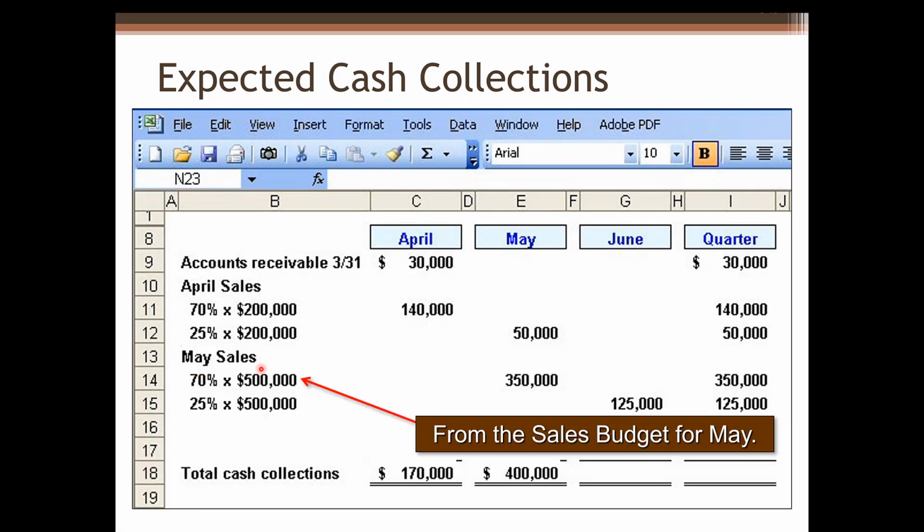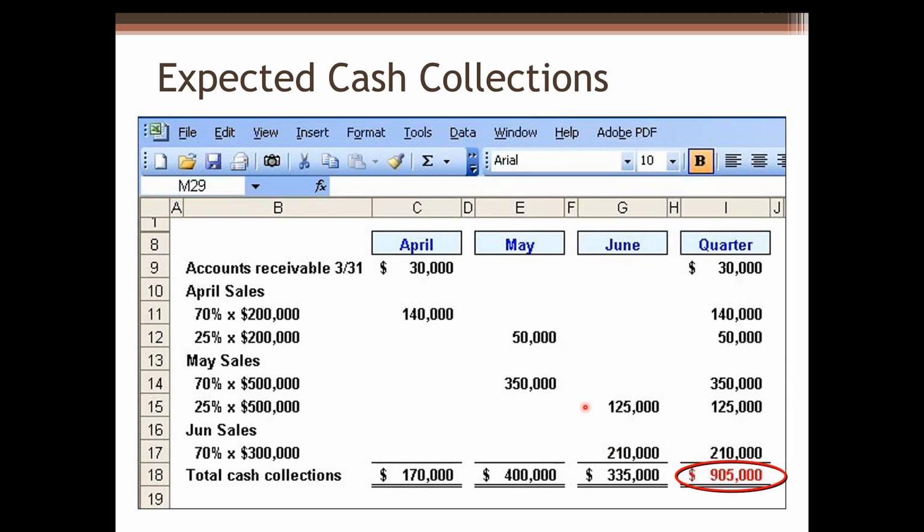For May sales, total sales $500,000. 70% will be collected in May, which is $350,000. 25% will be collected in June. For June sales, total sales $300,000. 70% will be collected in the same month. So $210,000 will be collected in June. 25% will be collected in the next month.